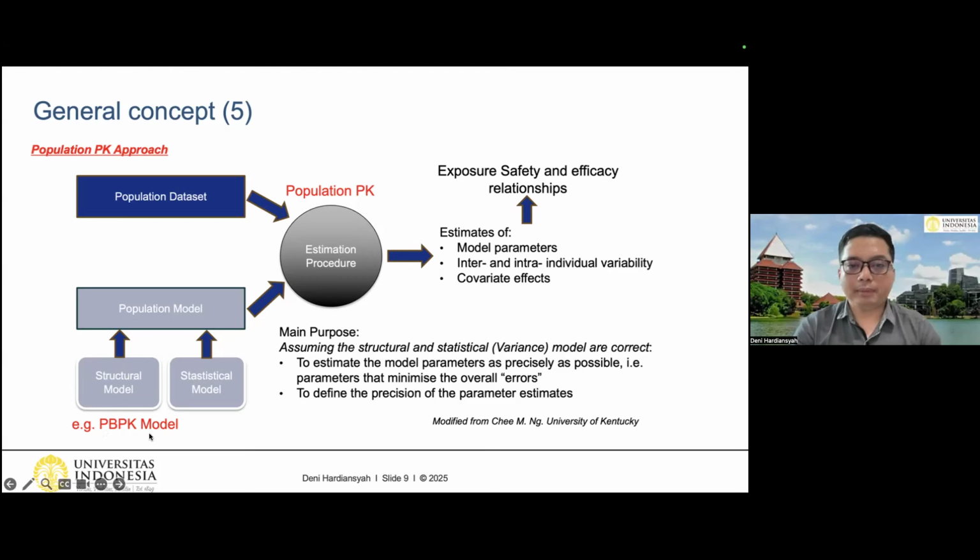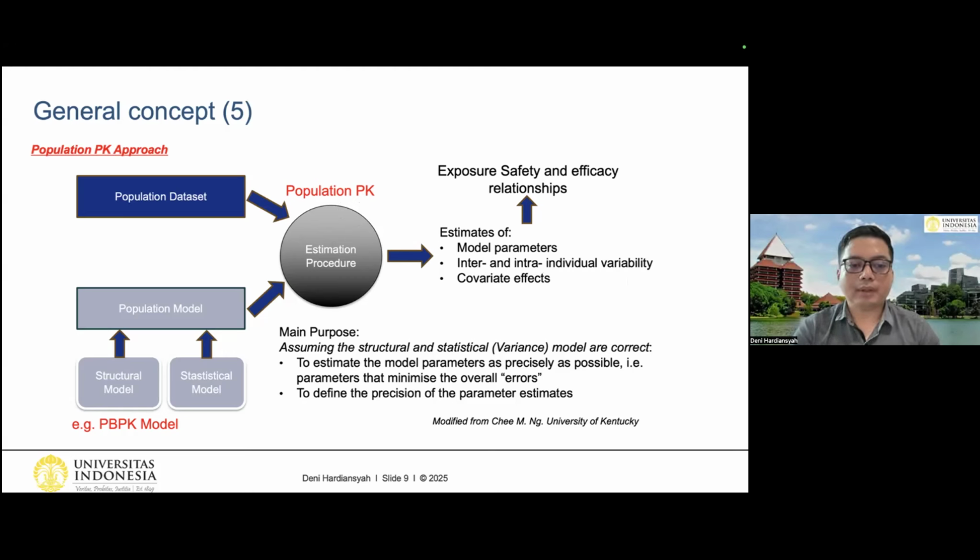One example is the PBPK model. We also need to define the statistical model, and we put it all together in the population model. We also need to prepare the population dataset, and we combine this in the estimation procedure. This is what we call the population PK in the fitting process. After this, we will have the estimate of the model parameters, inter- and also intra-individual variability, and also covariate effects. We will discuss this further in the next slide. And the last part is we can get the exposure, safety, and also efficacy relationship.